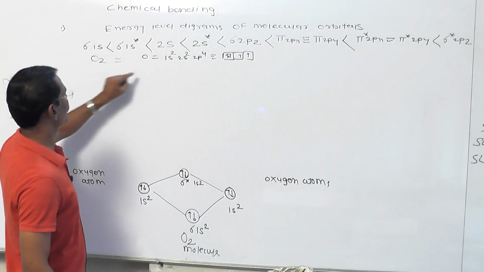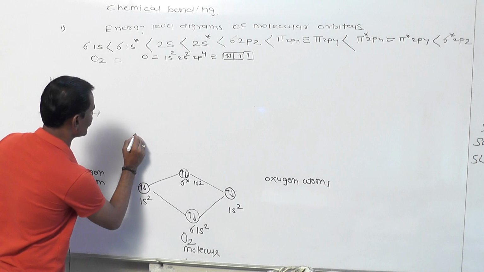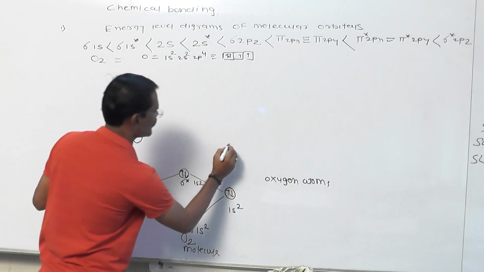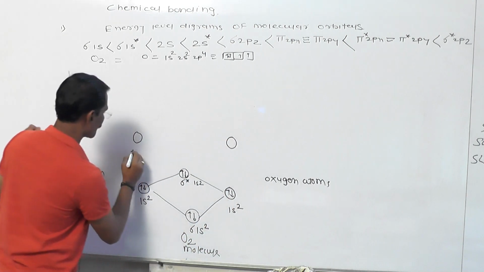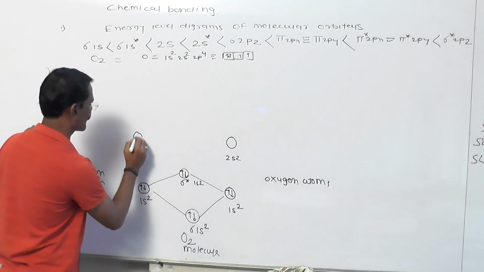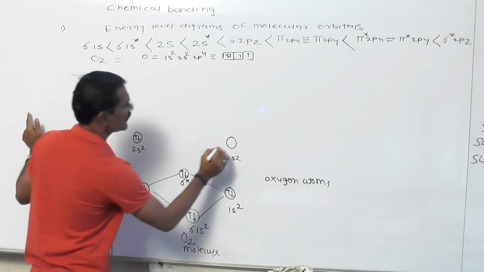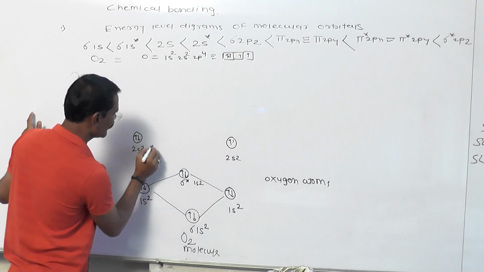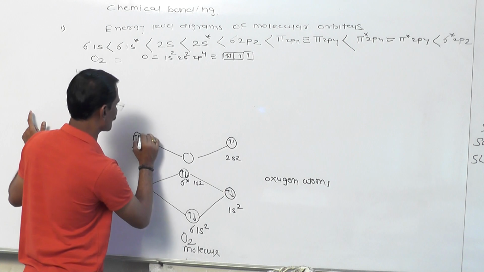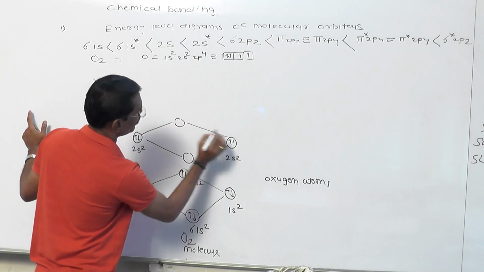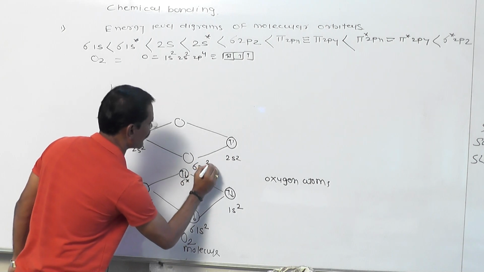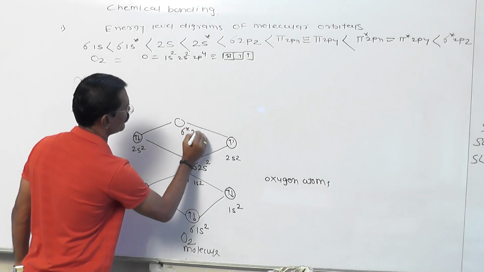Now after 1s2 we have a second orbital, which is called 2s2. This is the 2s2, and this one is also 2s2. What happens in 2s2? It also has 2 electrons, and this also has 2 electrons. Then once again the 2s orbitals overlap and give 2 molecular orbitals. Out of those 2 molecular orbitals, one is sigma 2s2 and the other is sigma star 2s2.